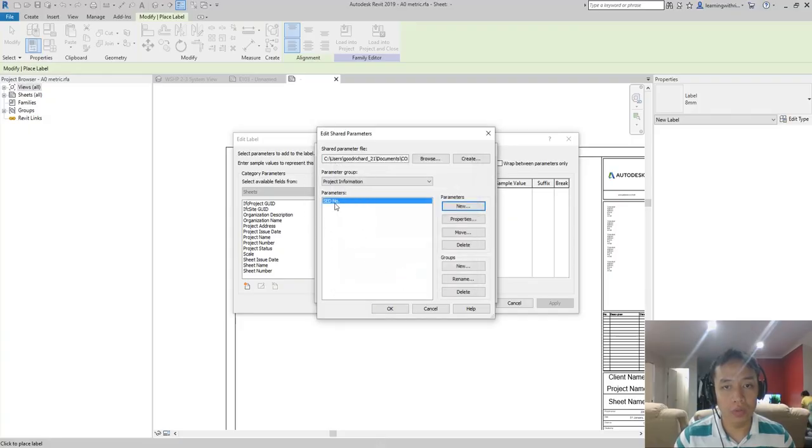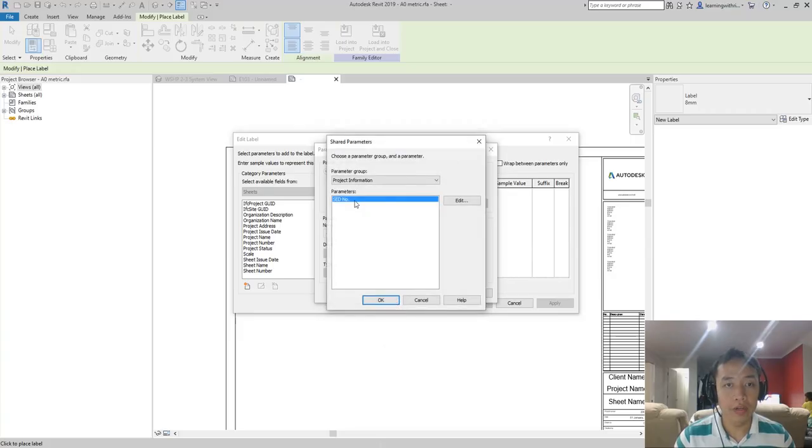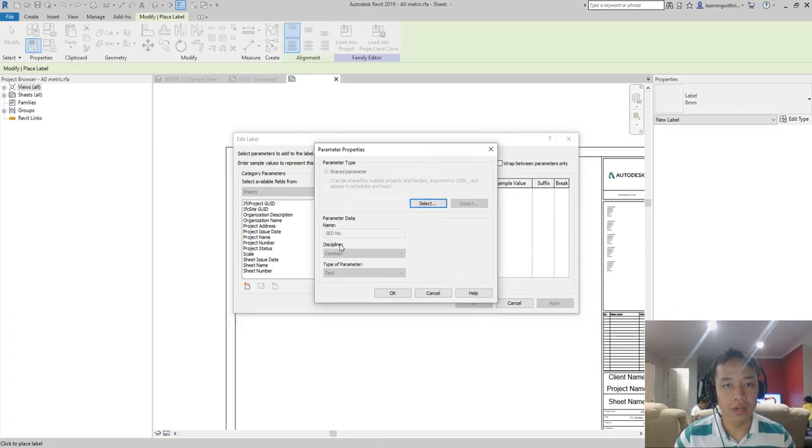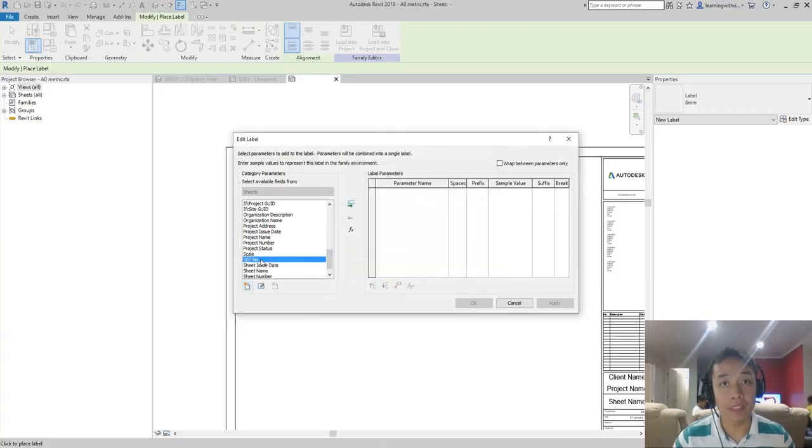There you go. So I'll just select here OK. And voila, it's now added on the list of your category parameters. So you just need to select that and then you can click this. So that's now the sample value.